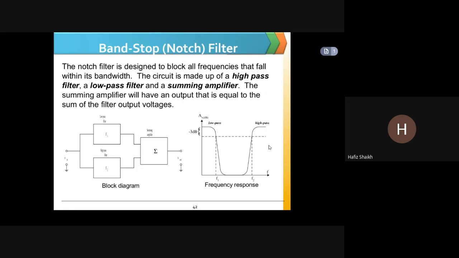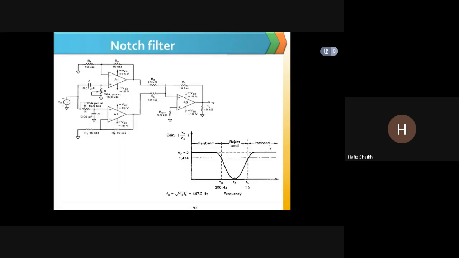Convection is what happens when heat is transferred from hot to cold. The circuit is made up of a high pass filter, a low pass filter, and a summing amplifier. The summing amplifier will have an output that is equal to the sum of the filter output voltages. Okay, so you can see here this is a particular notch filter.